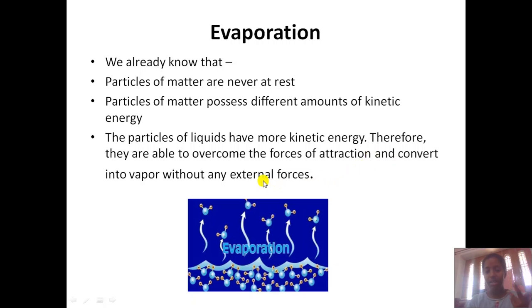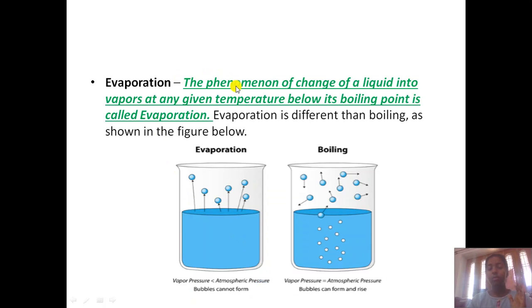It means the bond between the molecules breaks, and thus it gets converted to gas and the water goes into the atmosphere. The conversion of liquid into gas is known as evaporation. The phenomenon of change of liquid into vapors at a given temperature below its boiling point is called evaporation.